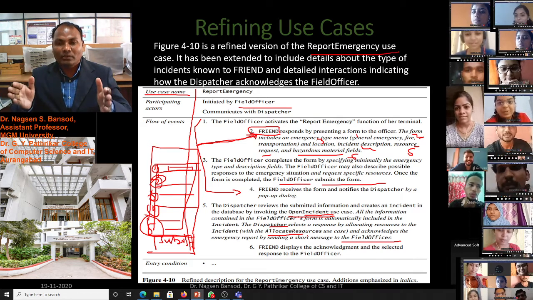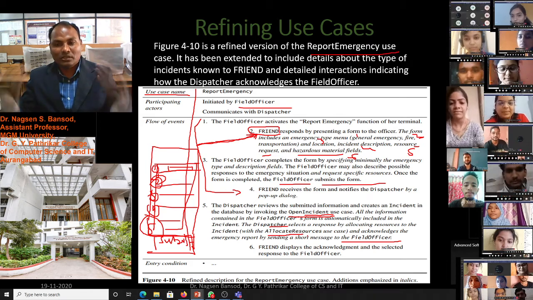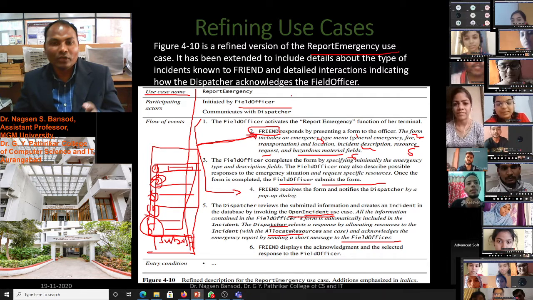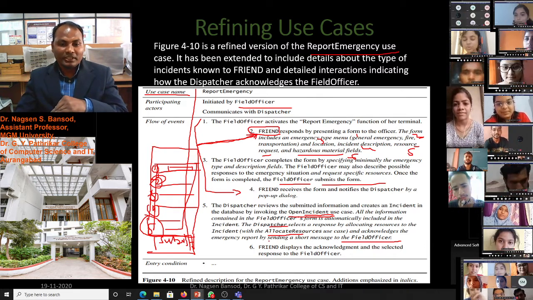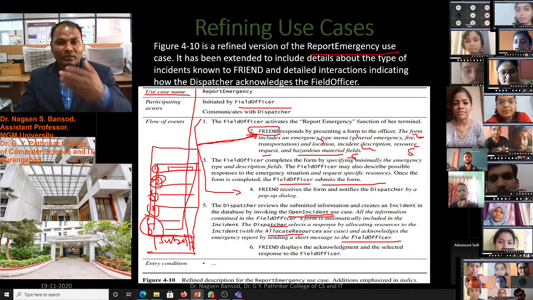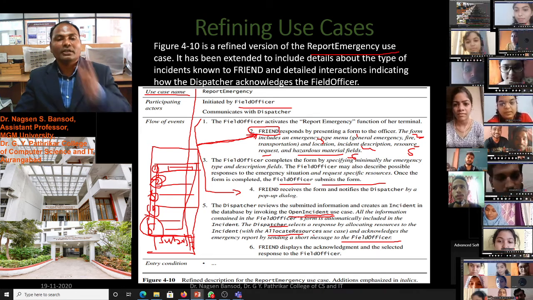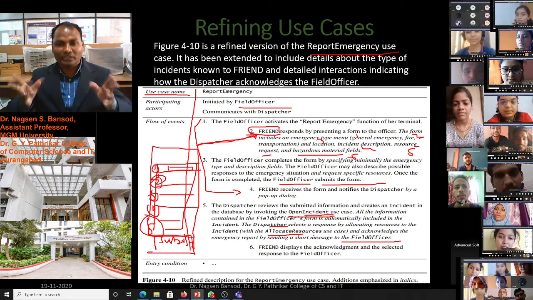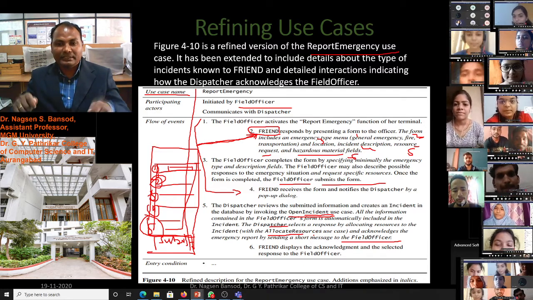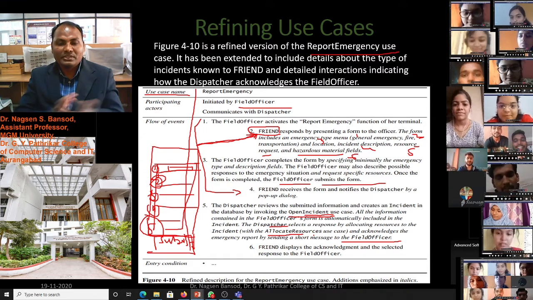The dispatcher must do something, otherwise there will not be any meaning to the field officer's message. What will he do? He will create one process, and that process is called allocate resources. He will allocate the resources, meaning fire tanker and other resources, suppose an ambulance is required, like this.